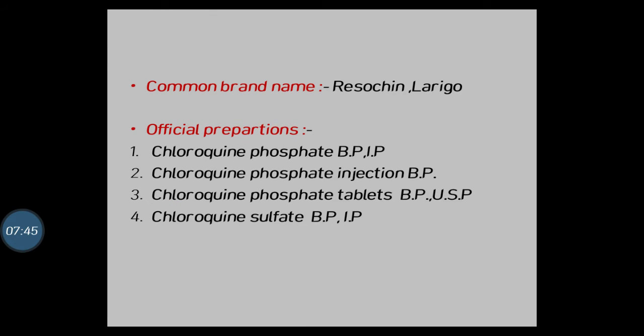And what about the brand name of chloroquine? Resochin and Lariago. Okay, and now official preparations. Chloroquine phosphate BP, IP, that is British Pharmacopoeia, IP means Indian Pharmacopoeia. Next, chloroquine phosphate injection BP, chloroquine phosphate tablets BP, USP, that is United States Pharmacopoeia, and chloroquine sulfate BP and IP. Yes, these are the official or marketed preparations of chloroquine.